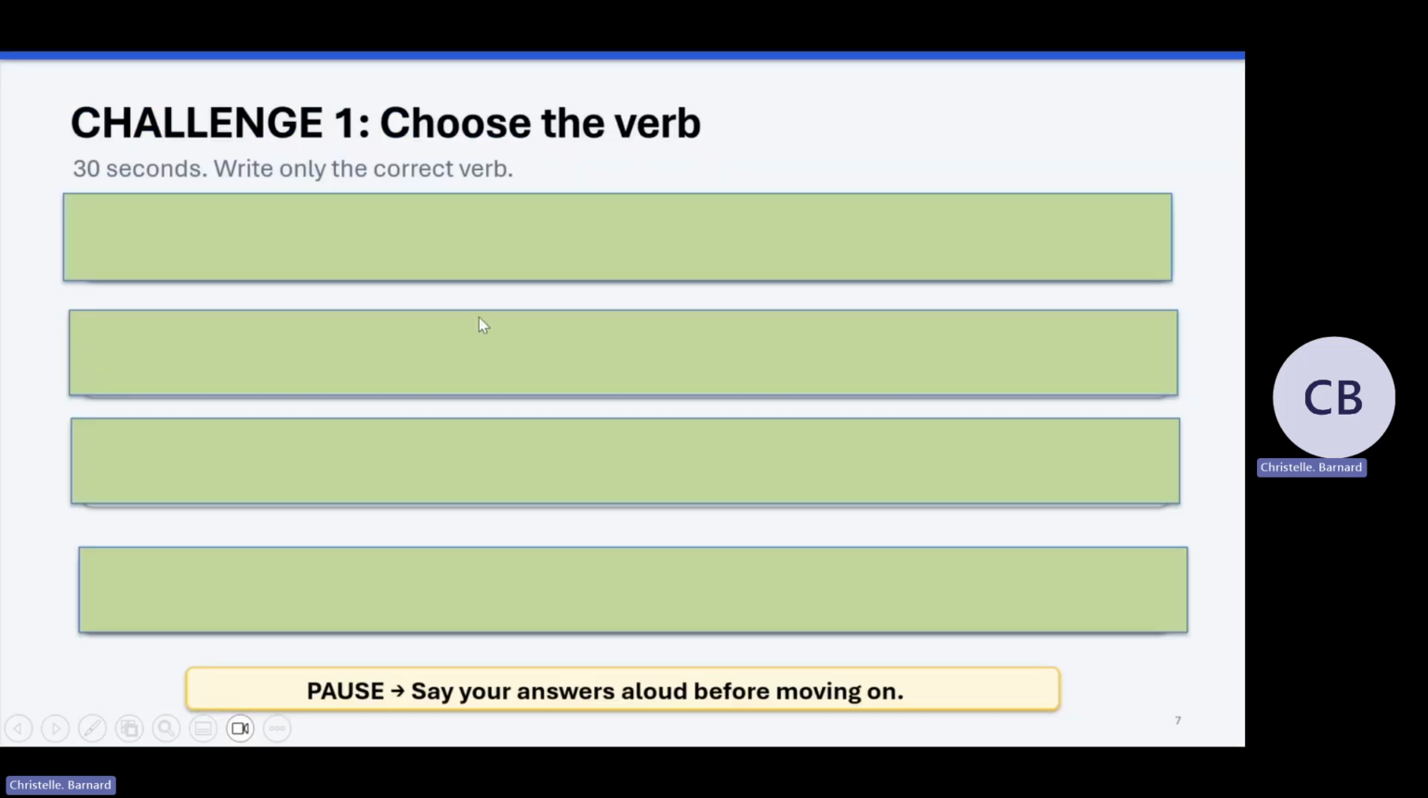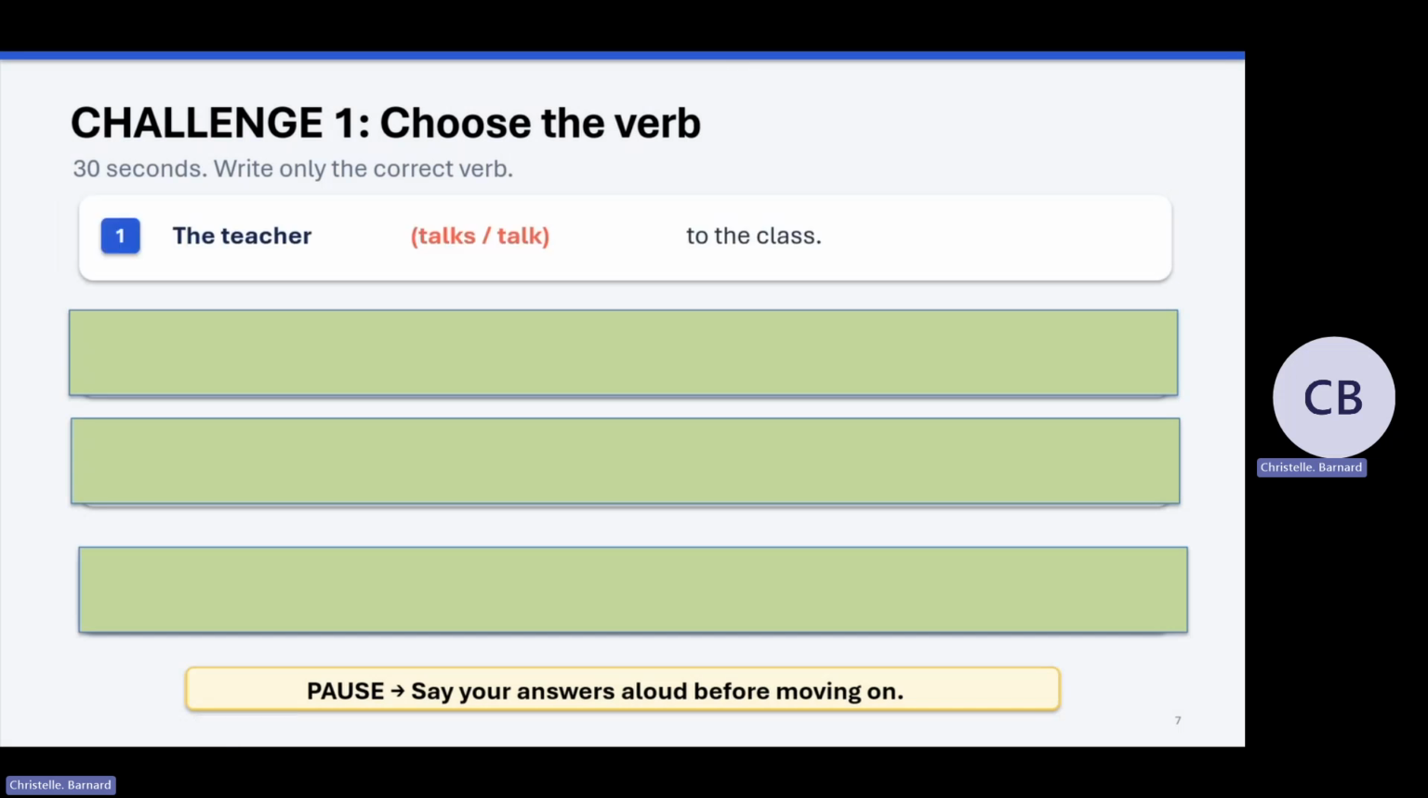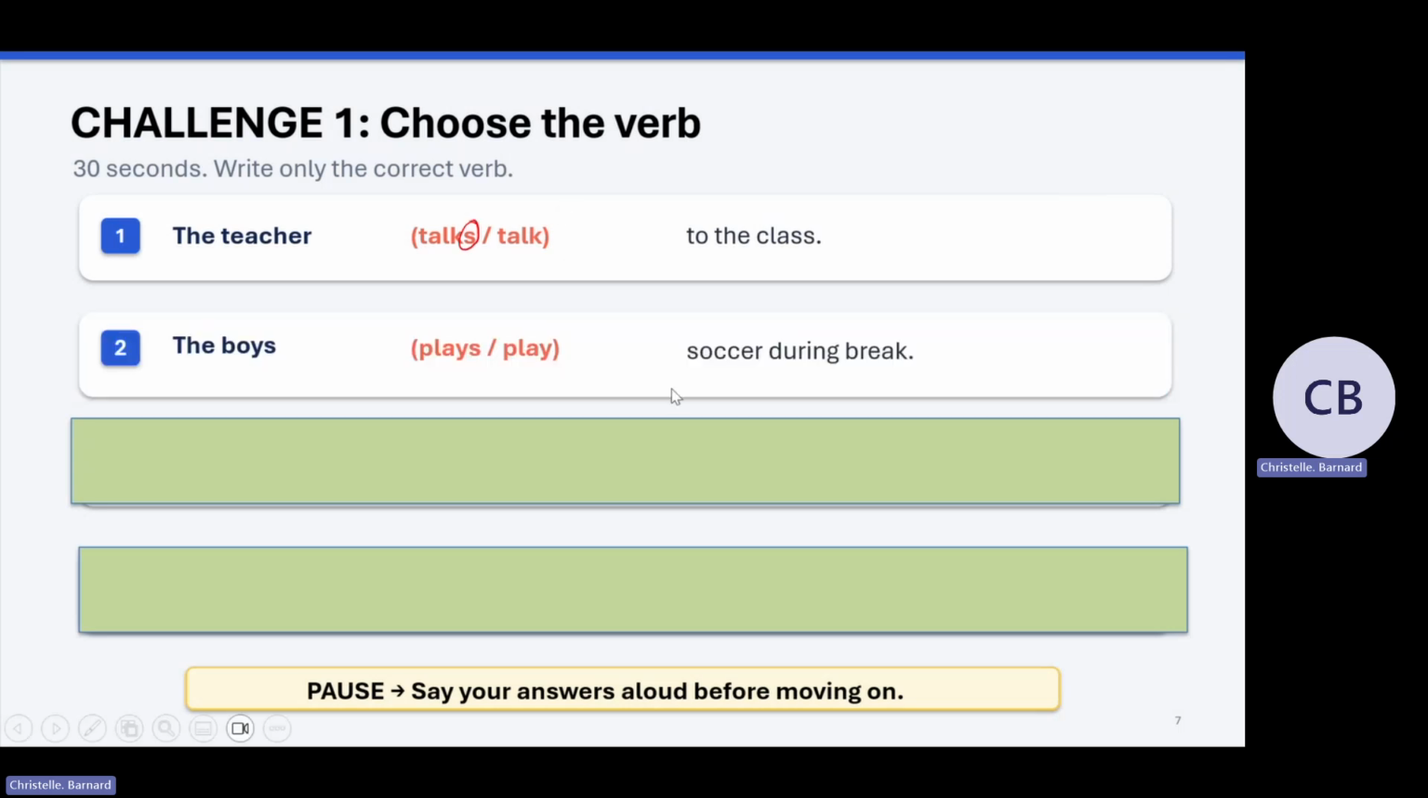The last slide is just quickly to see if you understand the rules. Let's see. The teacher talks to the class. One teacher, so it's singular. How do I make a singular verb? I add an S. So the correct answer is talks. The boys plays or play soccer during break. The boys are plural, more than one, so the verb should also be plural. Which one is plural? You give me the correct answer. I hope you said play because there's no S. Remember, S is for singular and boys are plural, so that's why we use play.